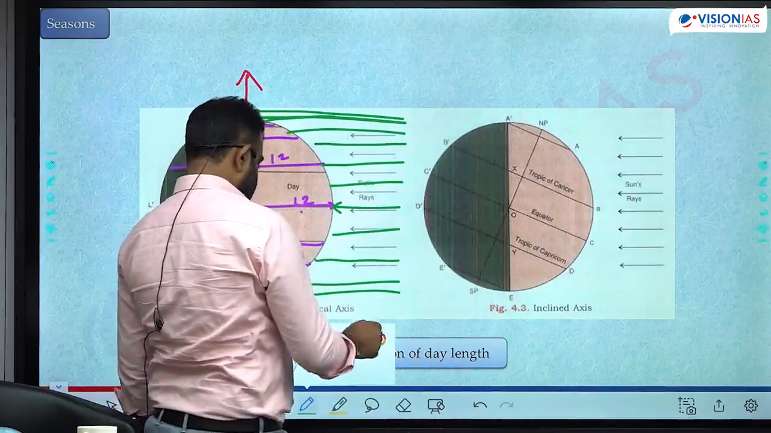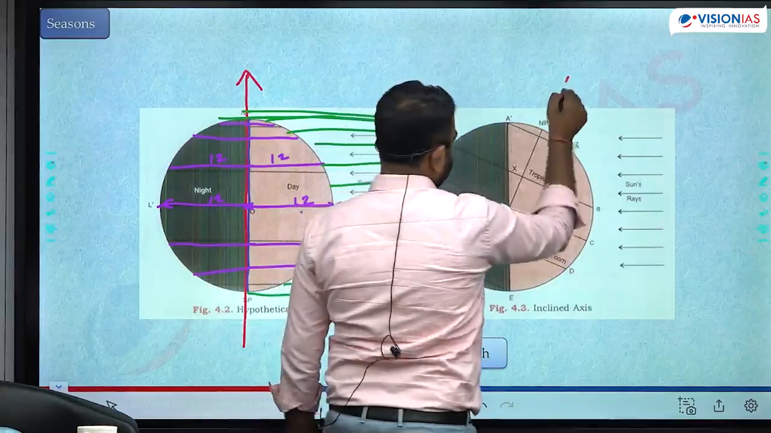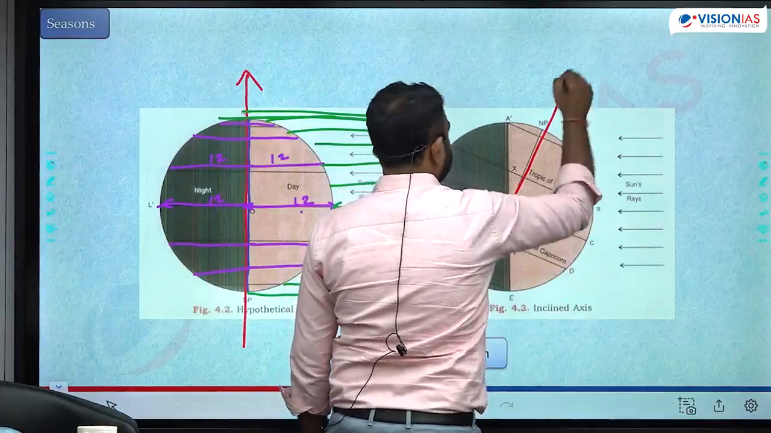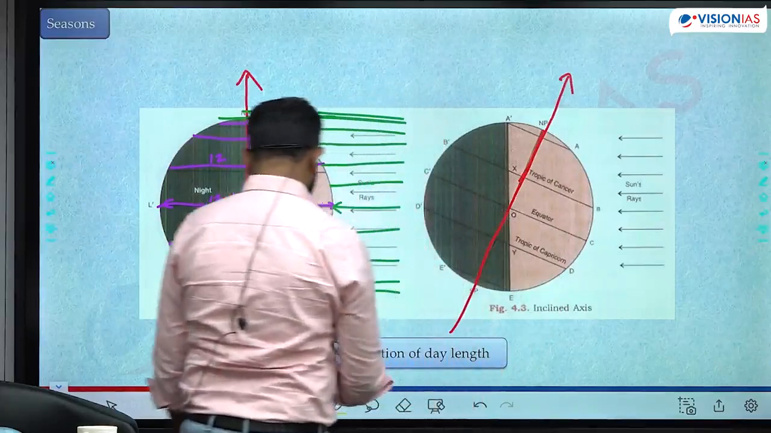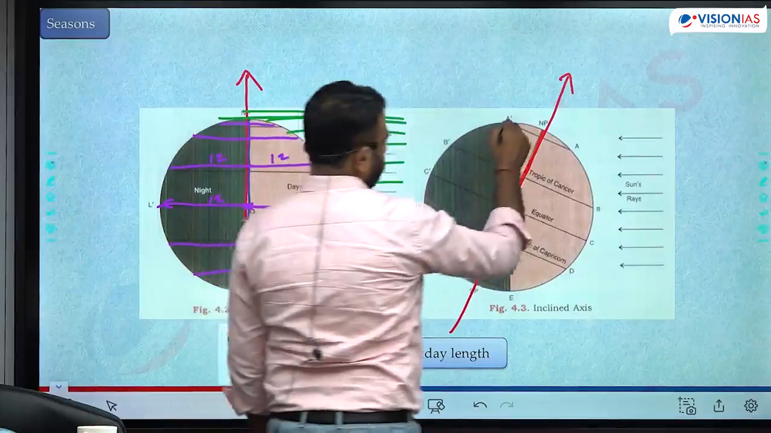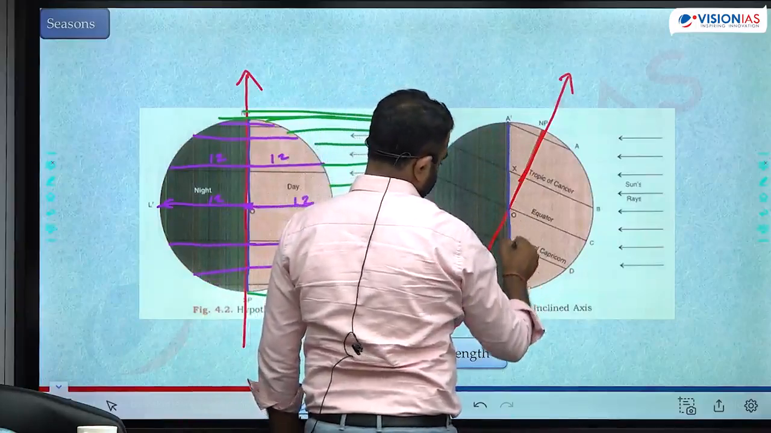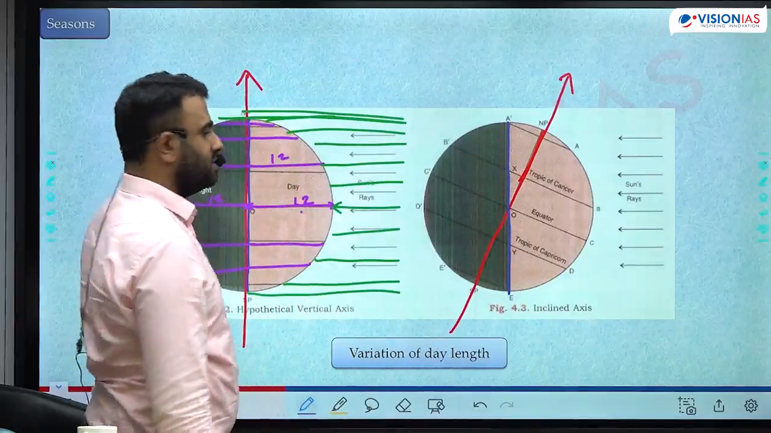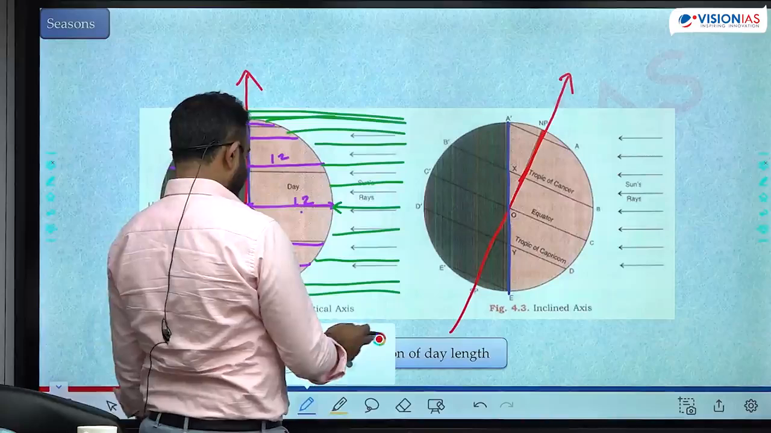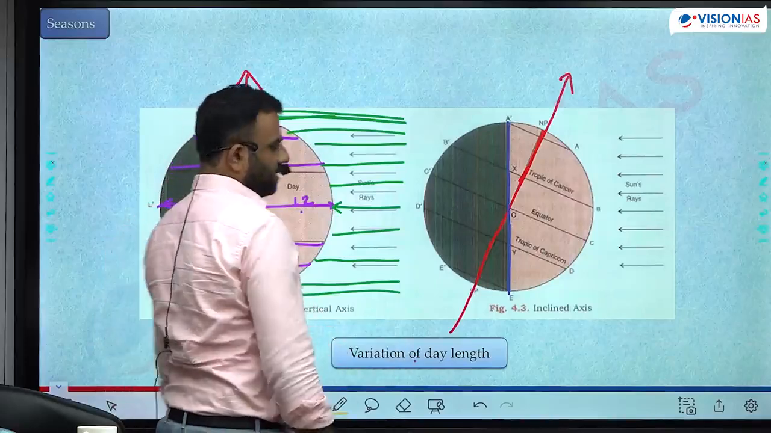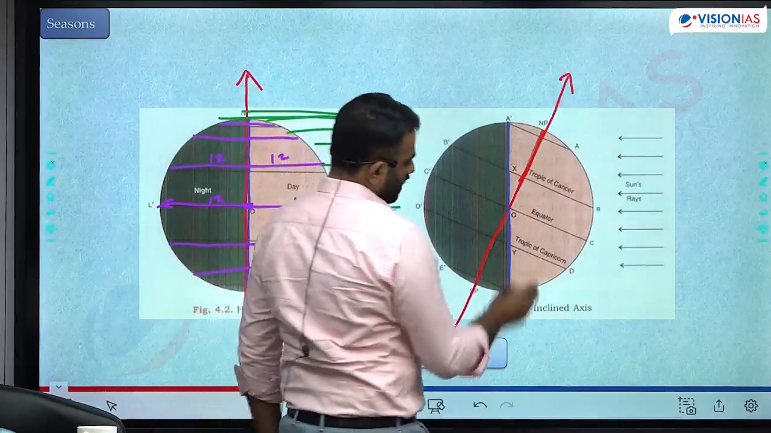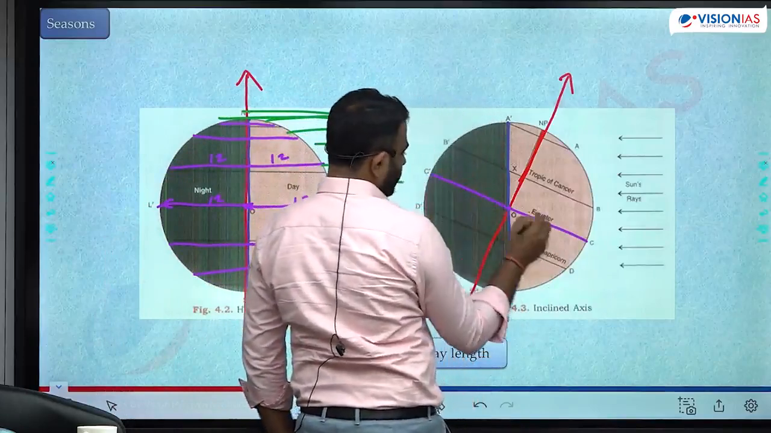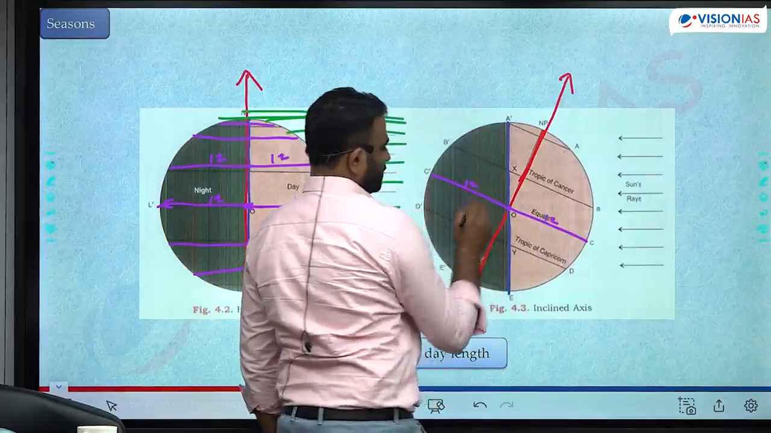Here you can very clearly see that when we tilt, the axis of rotation will not coincide with the circle of illumination. Let's try to calculate the length of the day here. At the equator, still it is 12 hours of day and 12 hours of night. At the equator, there is no change.